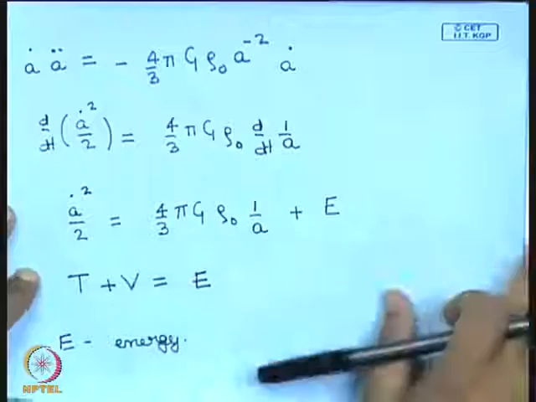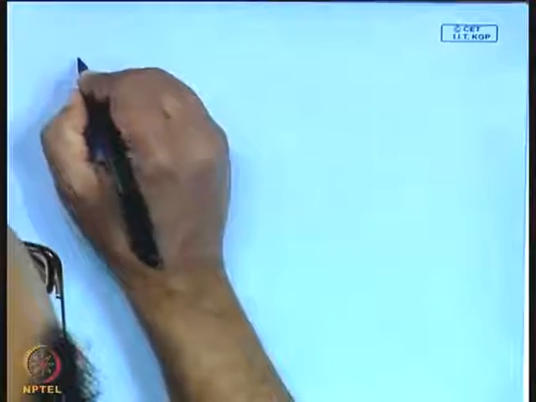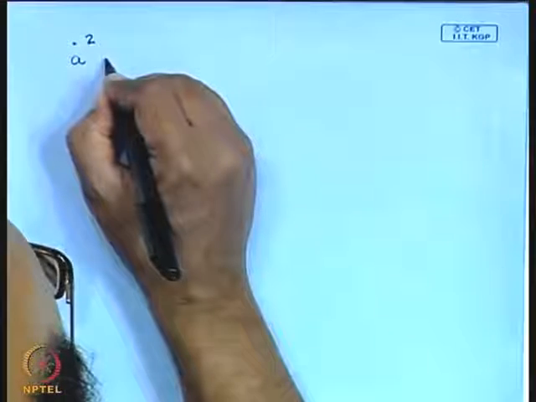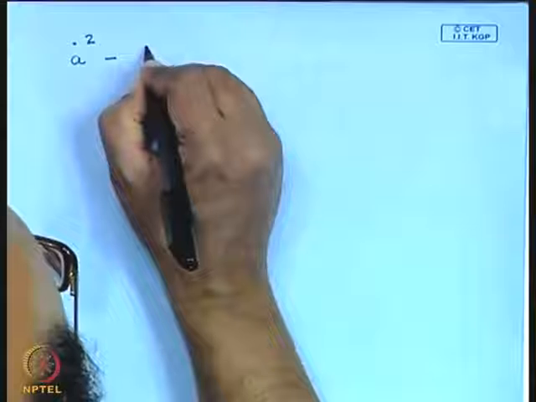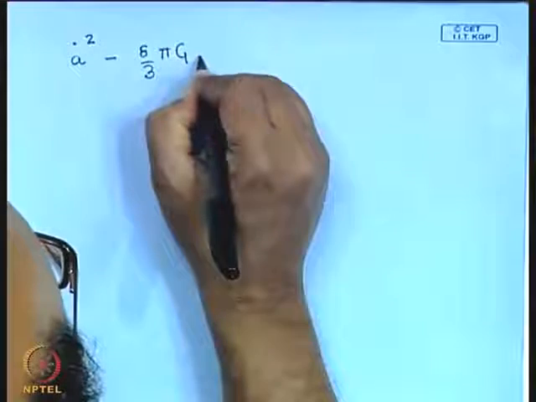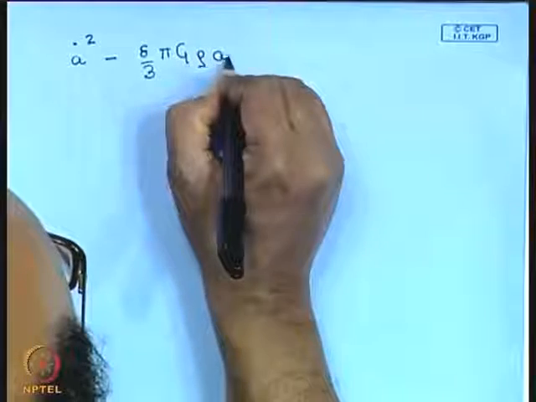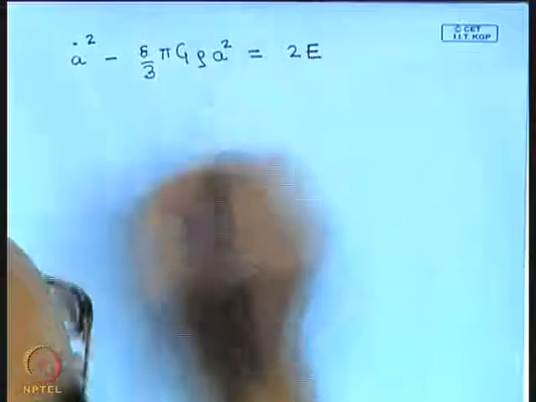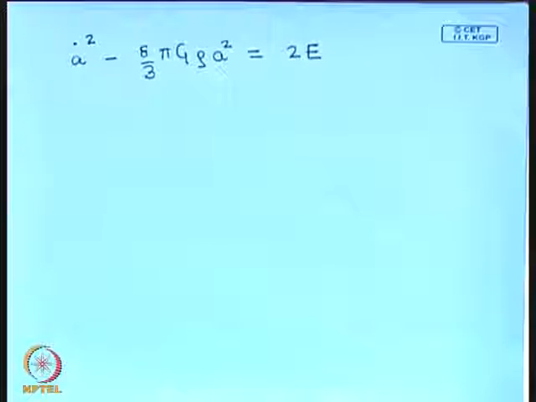This equation then reads a dot square minus 8 by 3 pi G rho a square is equal to 2E. So I have multiplied that equation by 2 and I have replaced rho naught as rho into a cube.